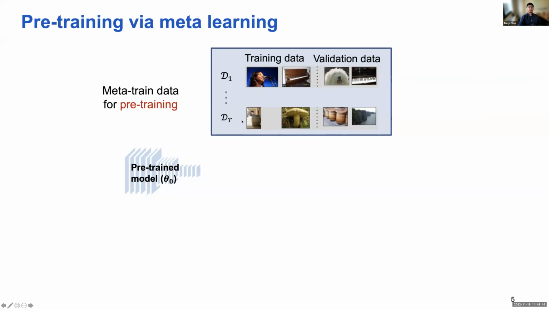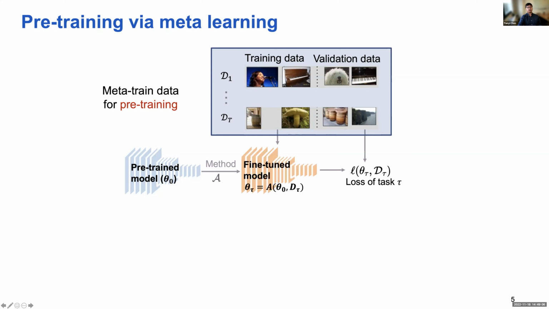So first, in the pre-training stage, we have T tasks. You can think of the tasks as the pilot labels from T devices. And then we simulate the adaptations; the uniqueness of meta-learning pre-training is that it simulates how the model will be adapted in new tasks.